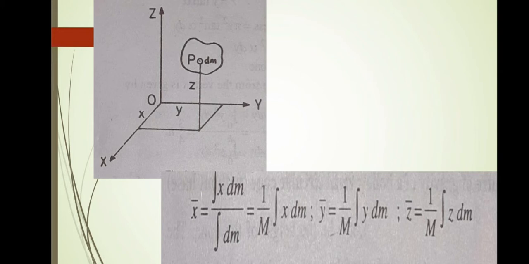Suppose an element P of the body has a mass dm and its coordinates are x, y, and z. Then x bar is equal to the integral of x dm divided by the integral of dm. That value is equal to 1 by M times the integral of x dm. Here M denotes the total mass of the body and its value is the integral of dm.